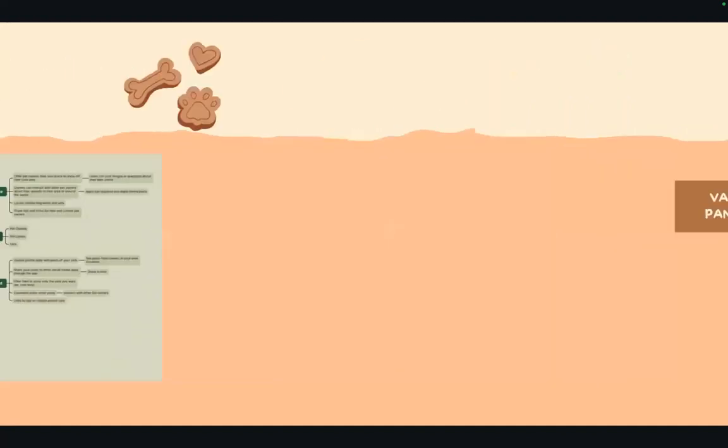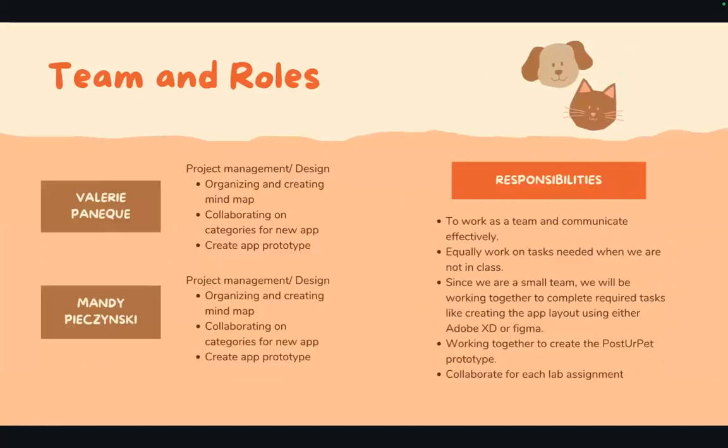Our team and roles that we have here, we are a 50-50 team. So we're both project management and design, and we split our responsibilities in half so we communicate efficiently and we work on our tasks that are needed when we are not in class. And since we're so small, we just are working together and constantly keeping up with each other to make sure we're both on the same page.